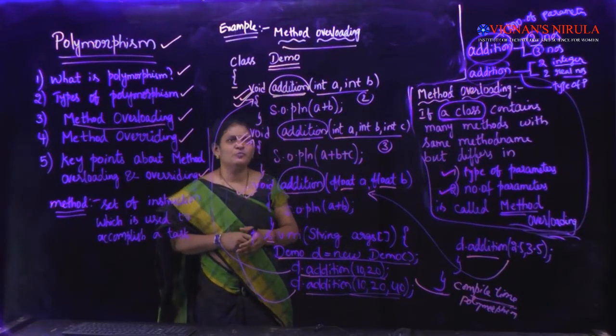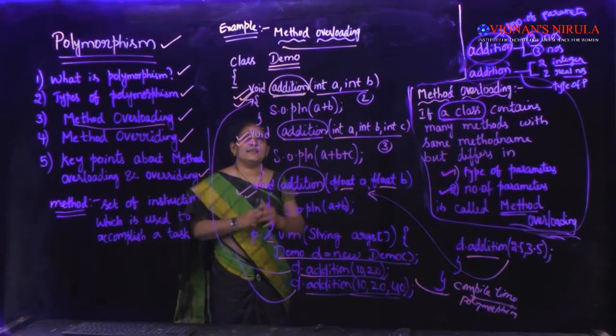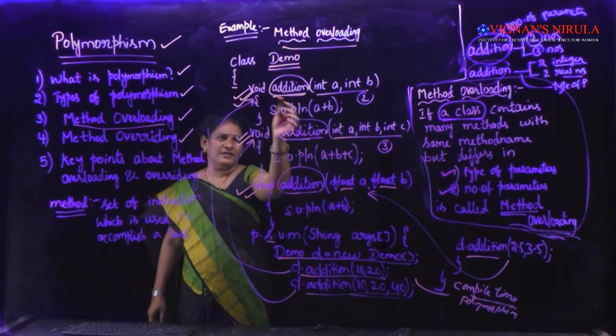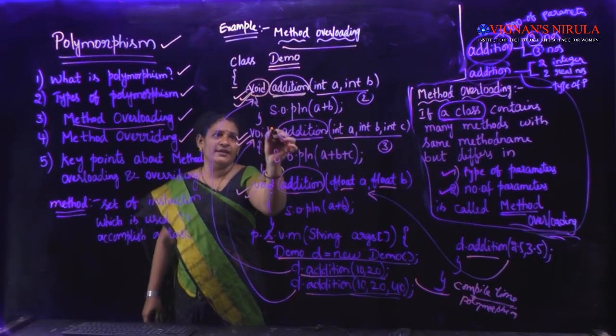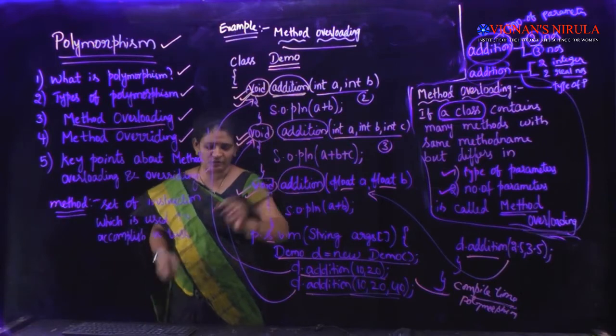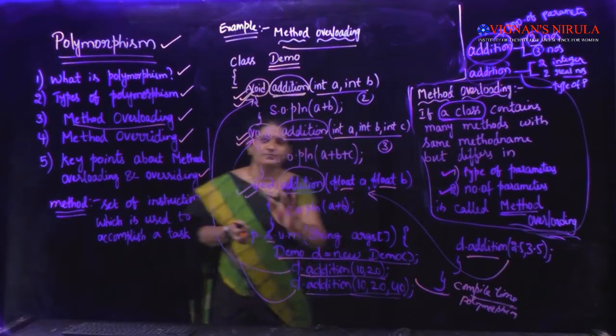Fine. We will see a few more constraints here. In this example, I have written all 3 methods, and the return type of all 3 methods is void here. All the return types are void. What if I change it to int?